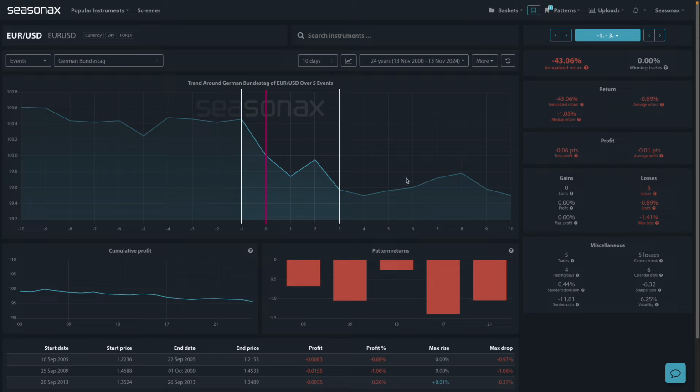The trend shows a consistent decline in the euro-dollar pair, with the annualized return down 43% and an average fall of just under 0.9%. So it is a pretty marked trend of euro-dollar weakness. The data suggests a bearish pattern for euro-dollar around the event.